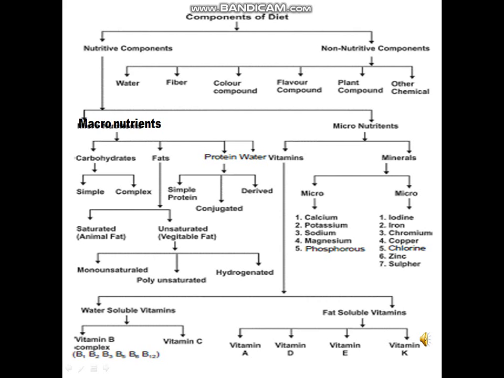Vitamins are further divided into water soluble vitamins and fat soluble vitamins. Water soluble include vitamin B complex and vitamin C. Fat soluble vitamins include vitamins A, D, E, K. Then unsaturated fats are divided further into three parts: monounsaturated, polyunsaturated, hydrogenated.